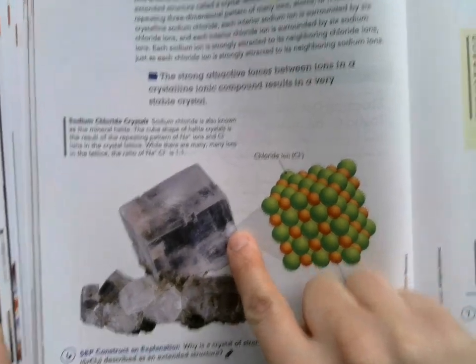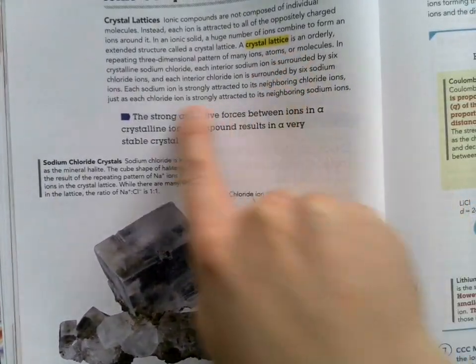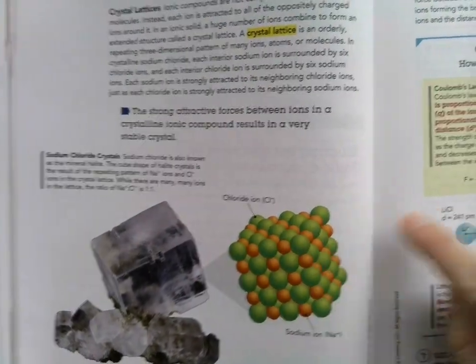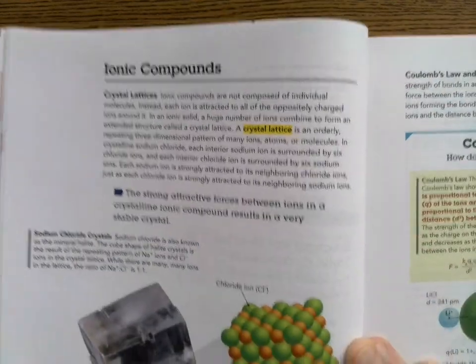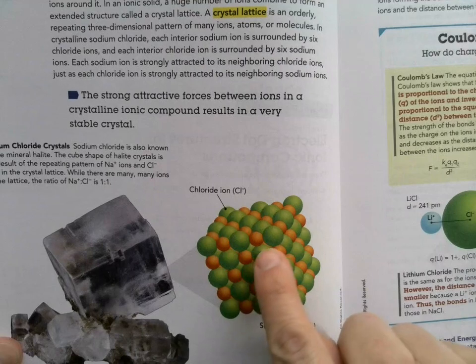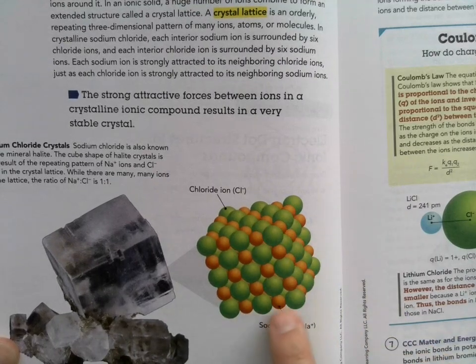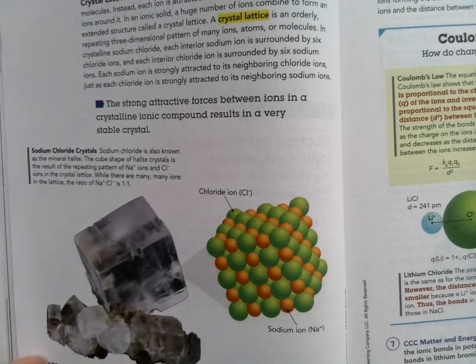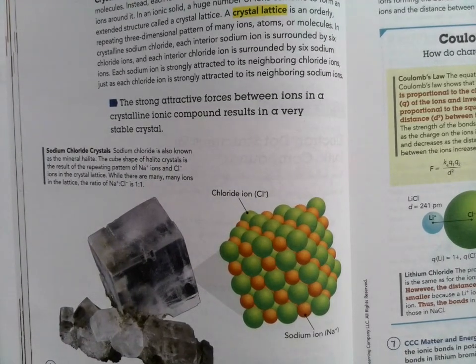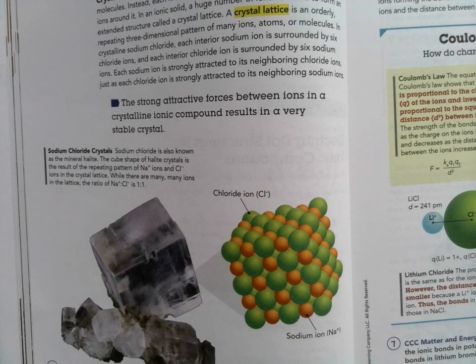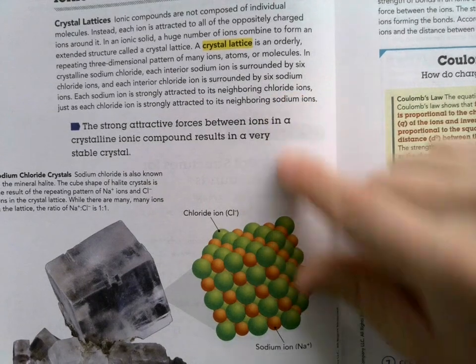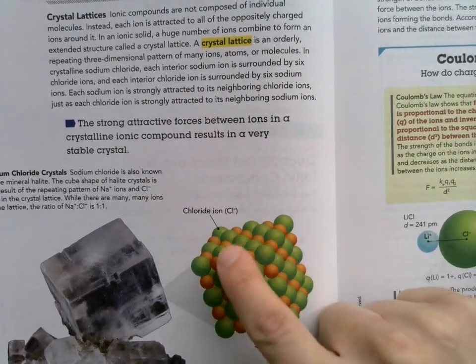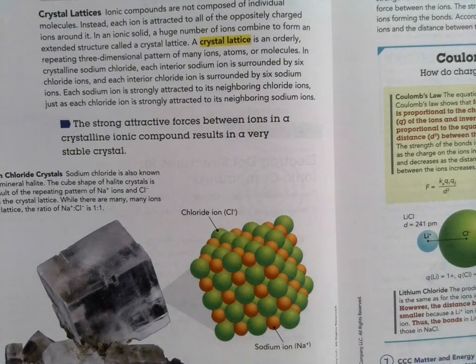It looks something like this. Now, the crystal lattice is an orderly repeating three-dimensional pattern. These pictures here that I'm showing you are just two of them put together. But when we work with atoms, we work with large numbers of atoms, and they make arrangements that form this cube shape. Different ionic bonds are going to form different shapes based on their unit cells and how they align. I'll talk more about that later. But the idea here is a crystal lattice is an orderly repeating pattern when they form these types of ionic bonds, and it happens to form a cube shape for NaCl.